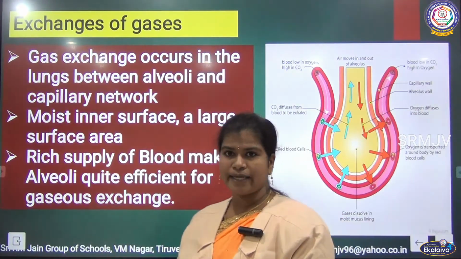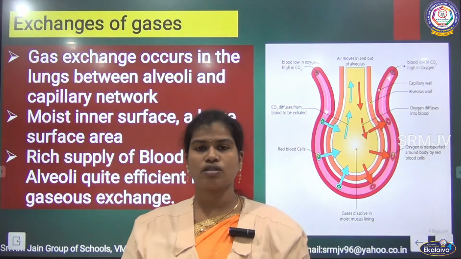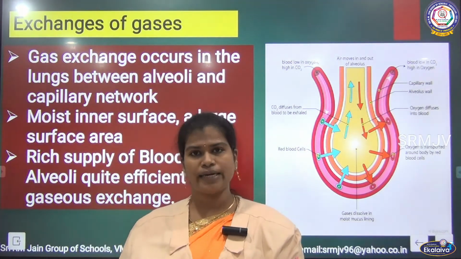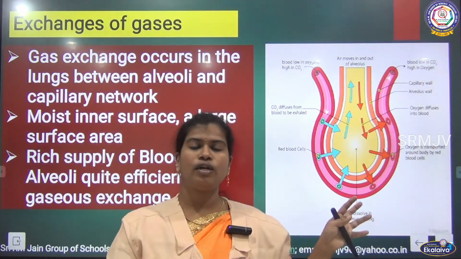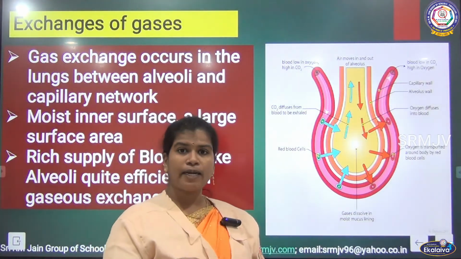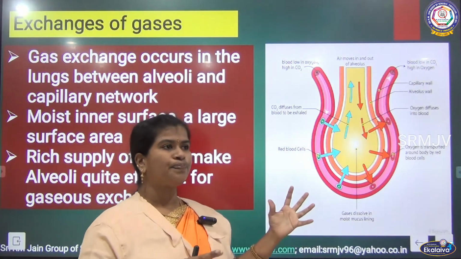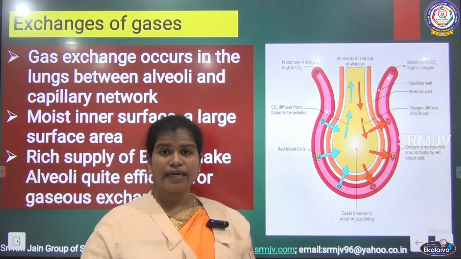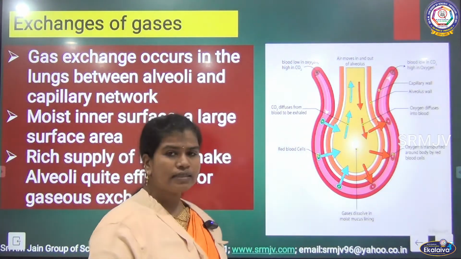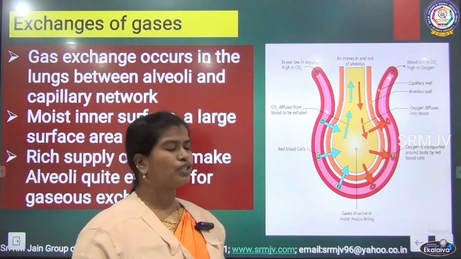So here is the space. Alveoli is the region where this inhaled oxygen will enter into our bloodstream. Okay, so alveoli plays a major role over here. As I was explaining about the structure of alveoli, it is highly supplied with blood capillaries. Why is it supplied with the blood capillaries? Because of the gaseous exchange.